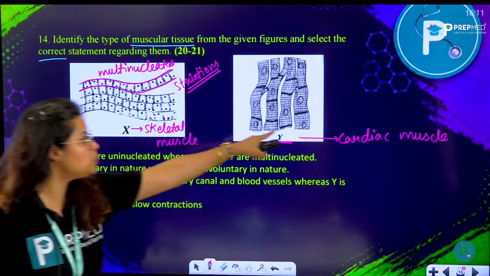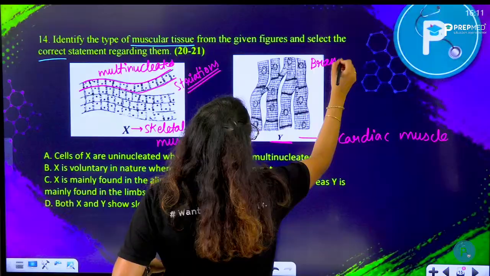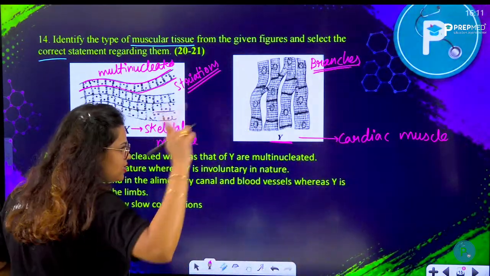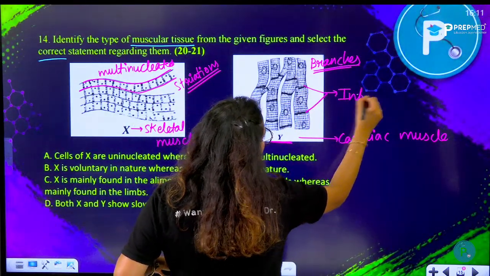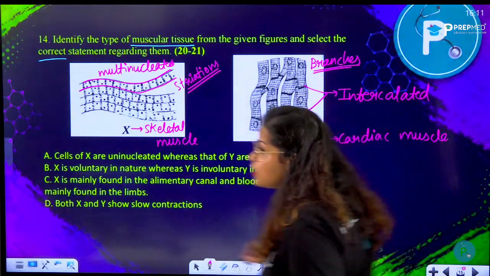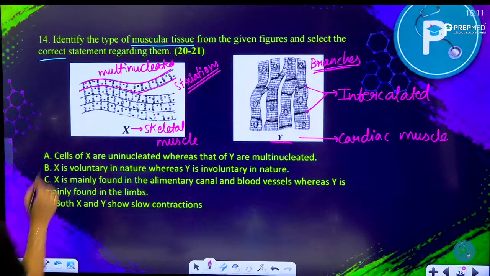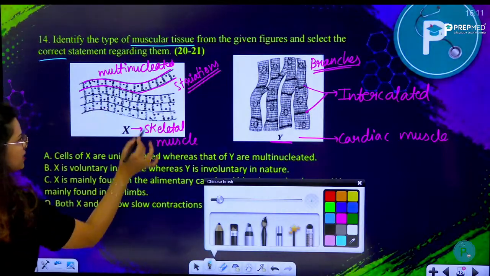But if you look at Y, you can see branching. You can see branching present here. So branching is only present in cardiac muscle. Second, you can see presence of intercalated discs. Intercalated discs are also present only in cardiac muscle, right? So, cells of X are uninucleate. Is it correct? No. X are multinucleate.